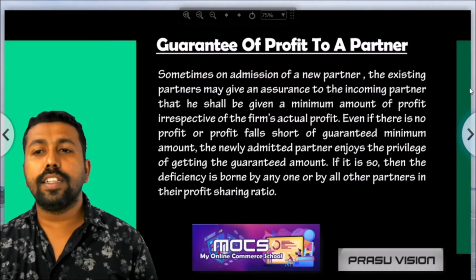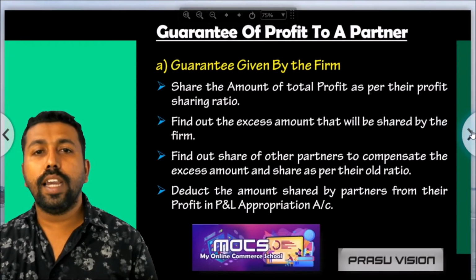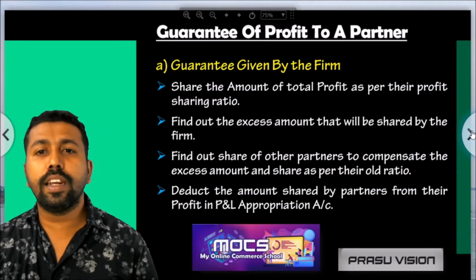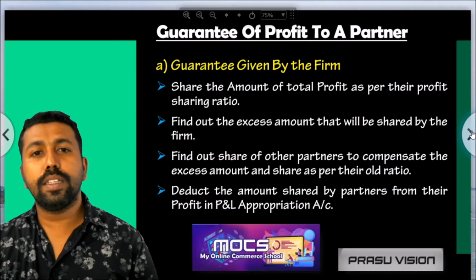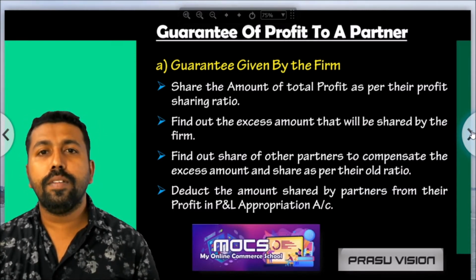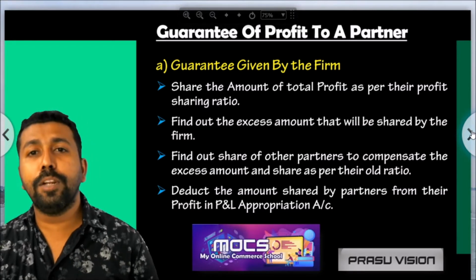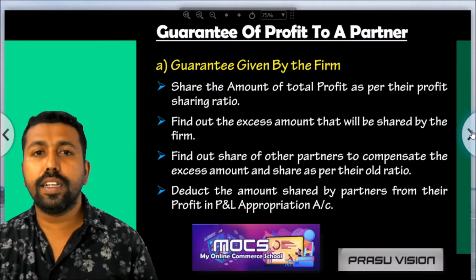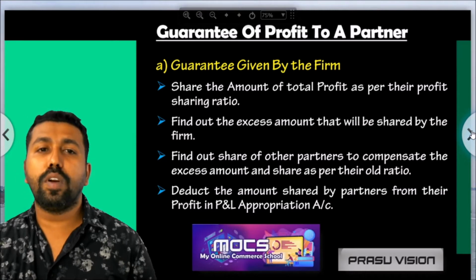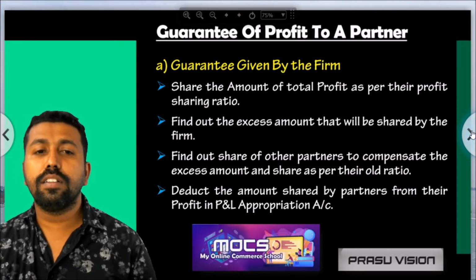The first case is related to guarantee given by the firm. Here the steps are very clearly written. What are the steps we have to follow? So remember, a certain amount of profit is guaranteed by the firm or the old partners, and in this case the firm guarantees the profit, and if there is any deficiency, how to adjust it is given in the steps.